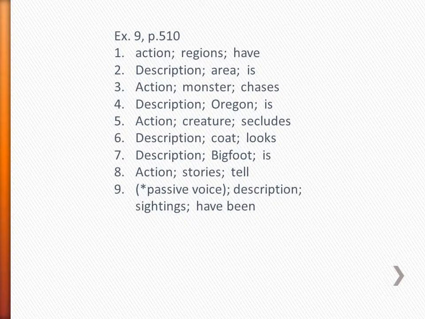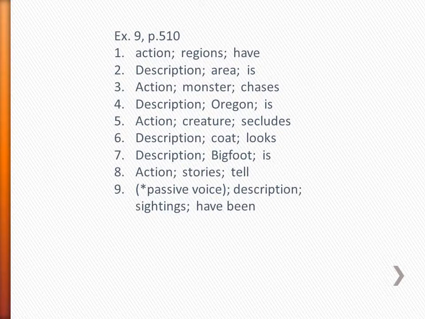Okay, number 9. This is called a passive voice sentence. Our answer, I'll give you the answer, then I'll describe it. It's description. Sightings have been. Have been is linking sightings to reported. Okay, I'll give you a quick tutorial on passive voice.